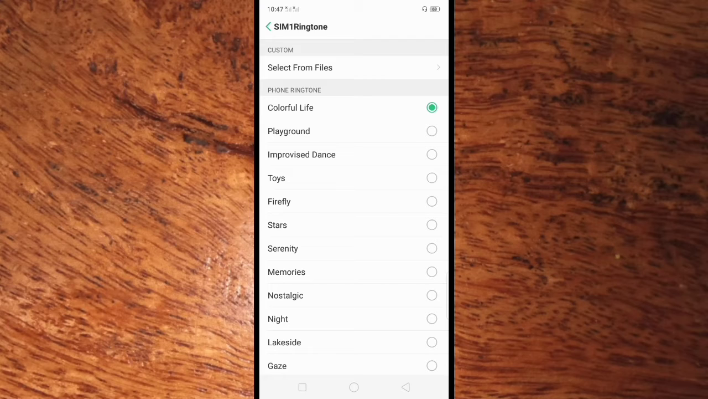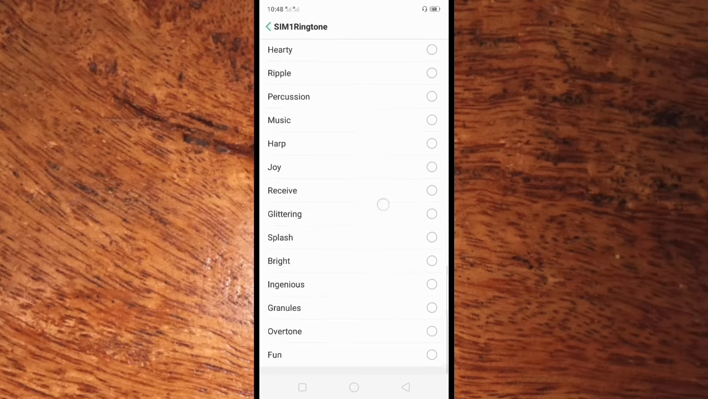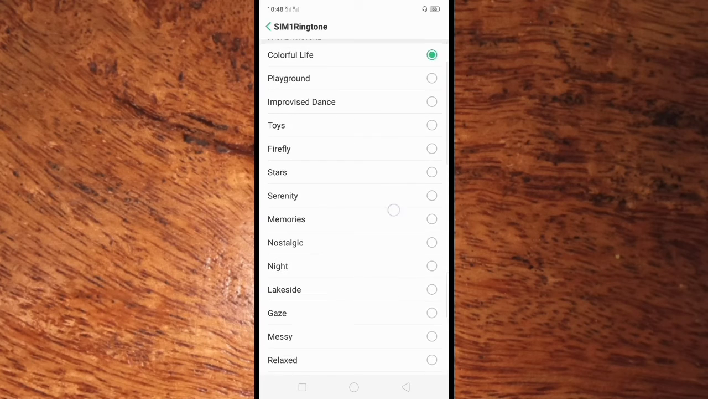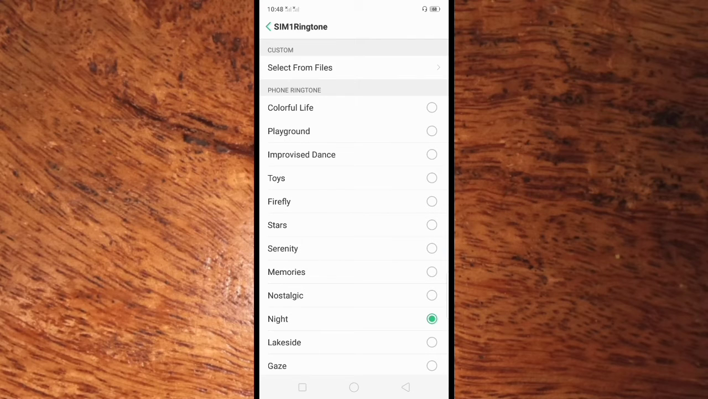So you can select from this option, and you can scroll down for more tones below. So I choose this one, and your SIM1 ringtone is changed.